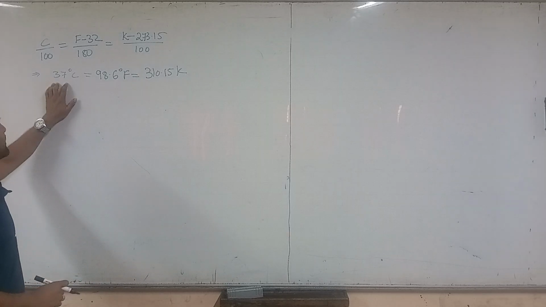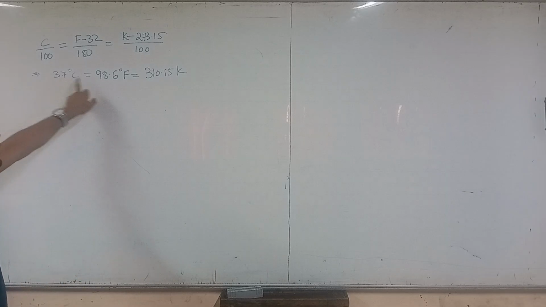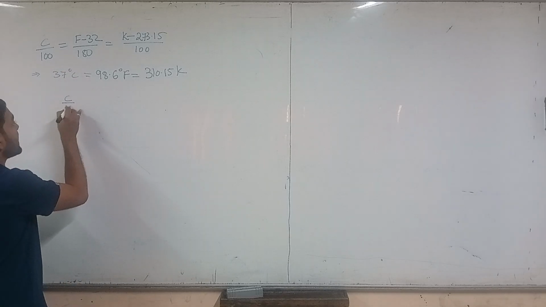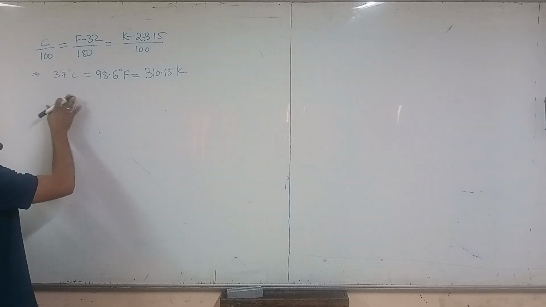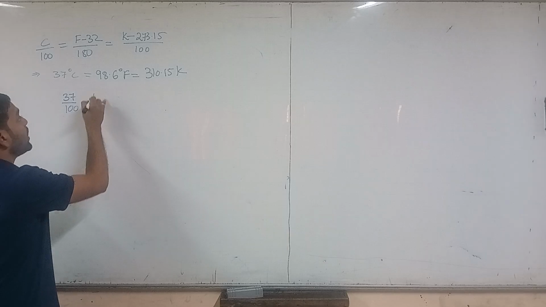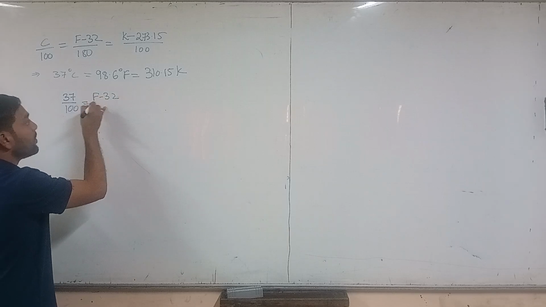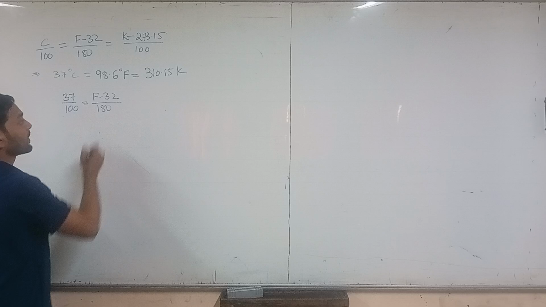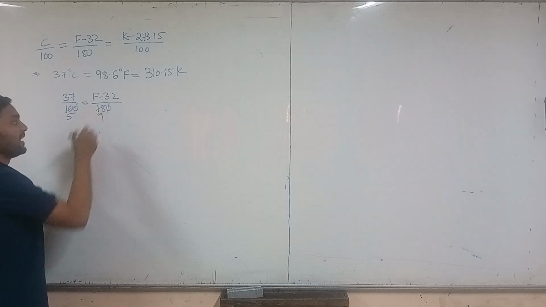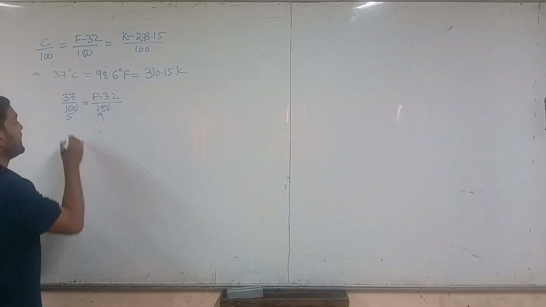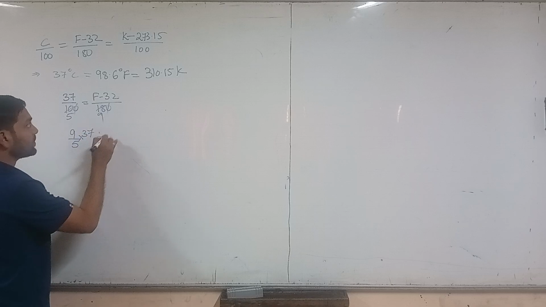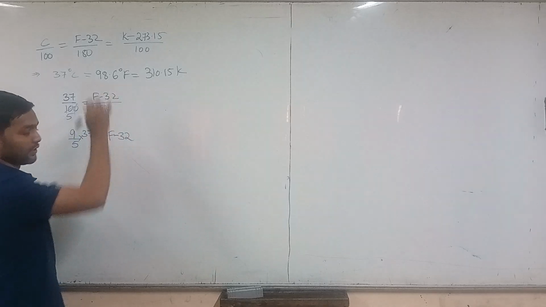So we'll find out these values. Let us take 37 degrees Celsius and convert it into Fahrenheit. So how do we convert? Let us take C by 100. Here the C value is 37. So 37 by 100 is equal to F minus 32 by 180. Right? So this 0 gets cancelled out and this will be 5 and 9. So take this 9 from this side to this side. So 9 by 5 into 37 is equal to F minus 32.